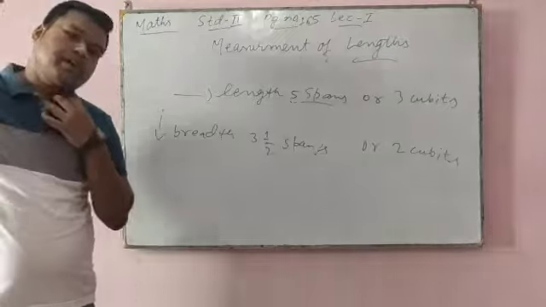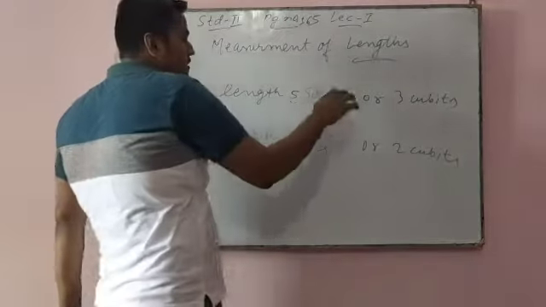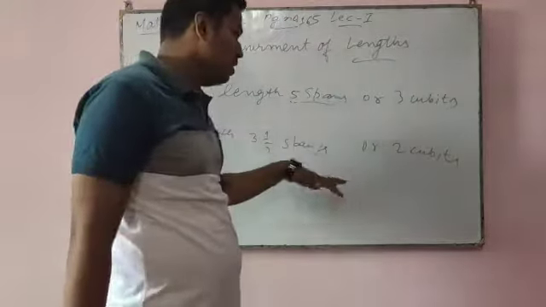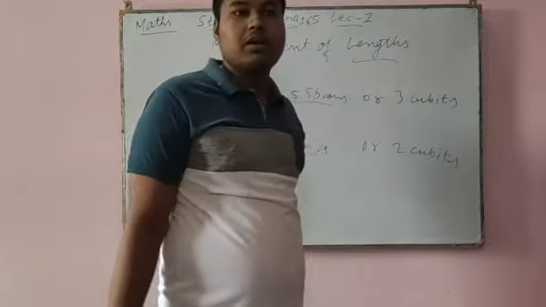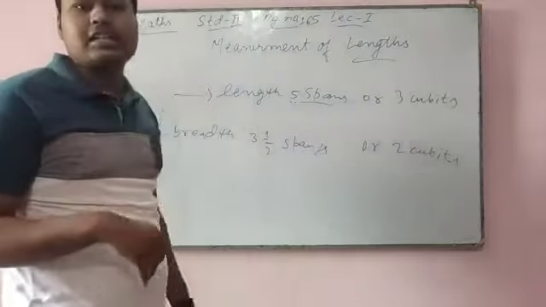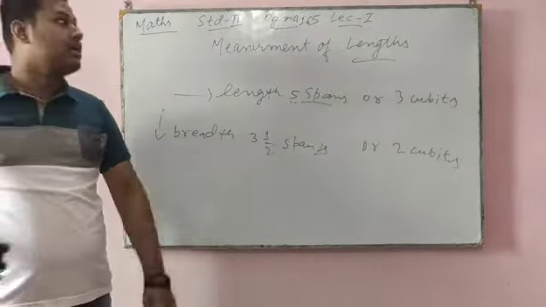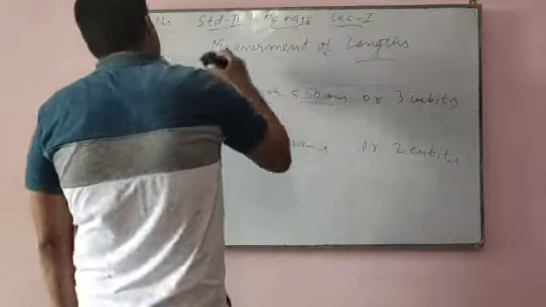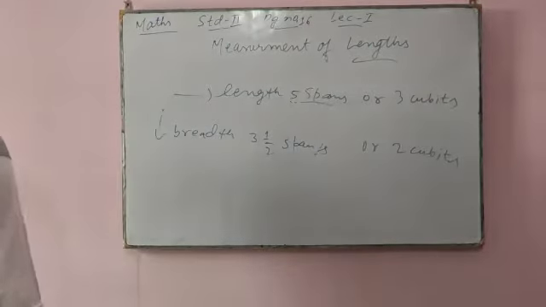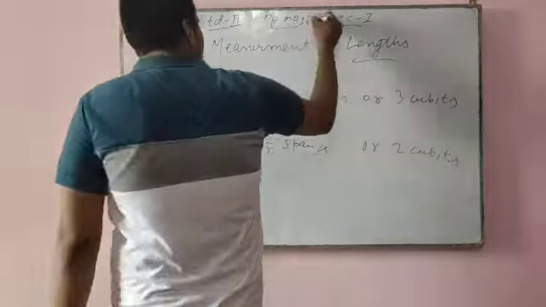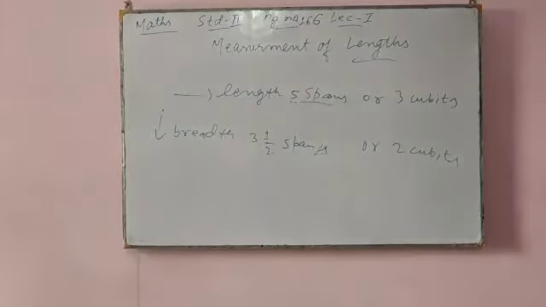Earlier people used to measure by spans, by paces, by cubits, but that does not give us correct measurements. That's why nowadays people use a correct method of measuring. What they do is they take the help of a rod or a measuring tape.